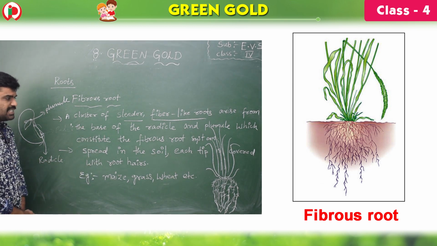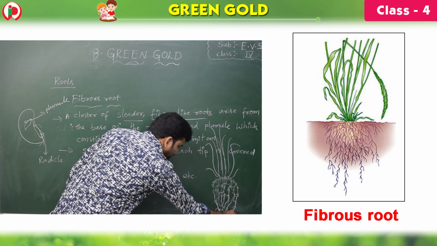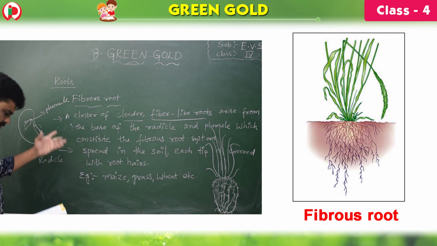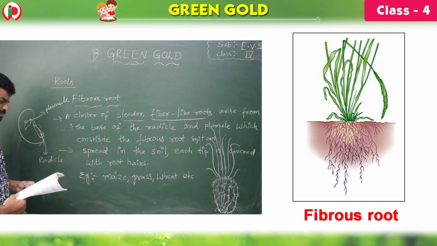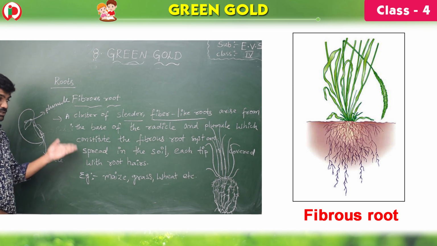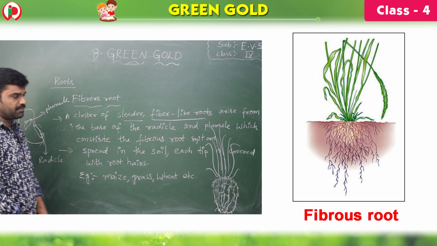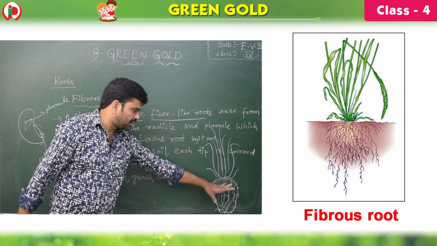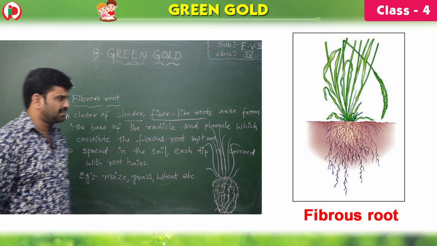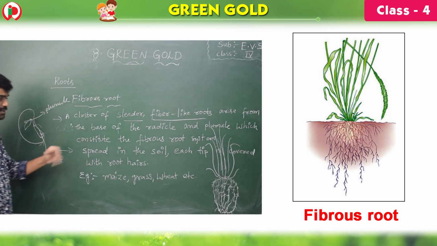These are spread in the soil. Each tip is covered with root hairs. So here the best examples are maize, grass, wheat. See, children, one difference is there between the fibrous root system and the tap root system. What is the difference? There is no main root here. The roots are spread like a cluster of slender and fiber-like roots. That is the main difference.